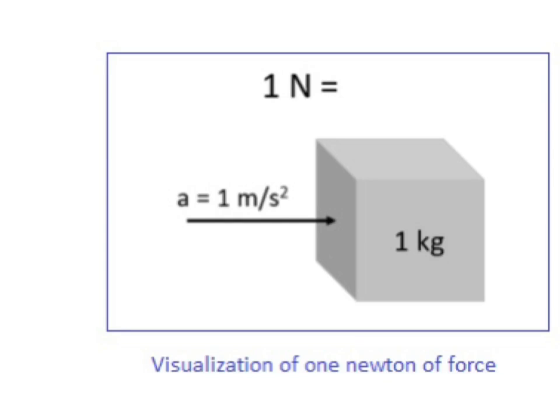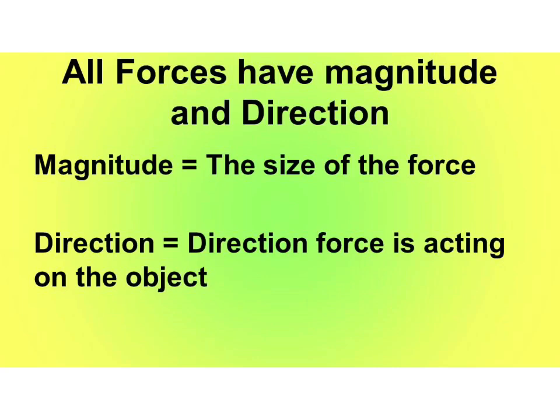This means that a force can be larger or smaller than the other force. The magnitude of a force is expressed in the SI unit of force called Newton. So 1 Newton is the force which can make an object of 1 kilogram mass to move at a speed of 1 meter per second. Along with the magnitude of force, the direction in which a force acts is also to be specified. This is because if the magnitude or direction of the applied force changes, the effect produced by force also changes.